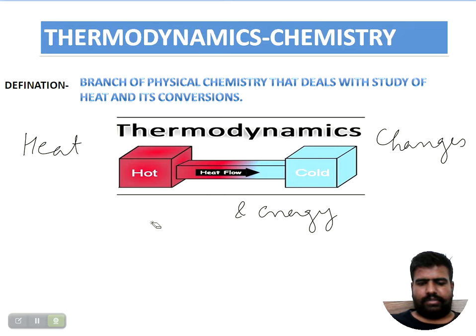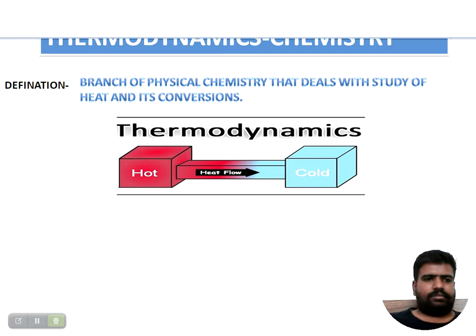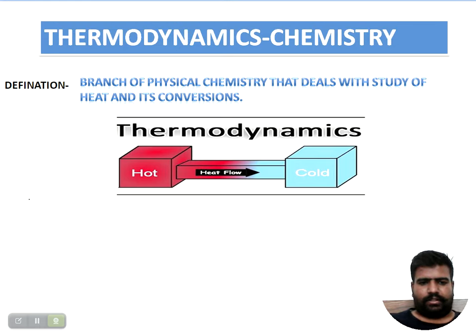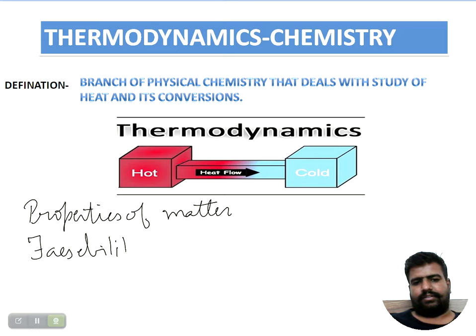So the scope of chemical thermodynamics: why we study chemical thermodynamics and what its limitations are. First of all, it gives the structure and properties of matter. Clear? Second, it tells about the feasibility of reaction, whether the reaction is possible or happens or not.